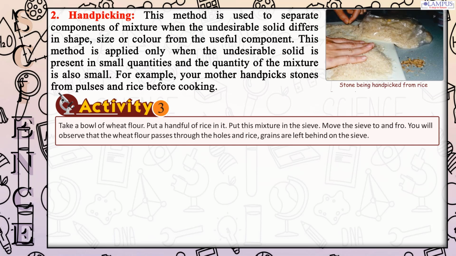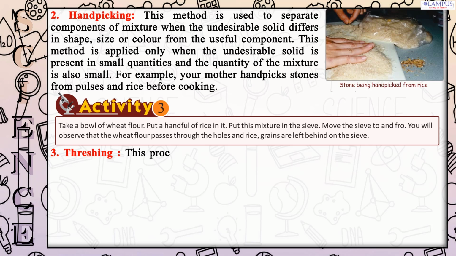Activity 3. Take a bowl of wheat flour. Put a handful of rice in it. Put this mixture in the sieve. Move the sieve to and fro. You will observe that the wheat flour passes through the holes and rice grains are left behind on the sieve.